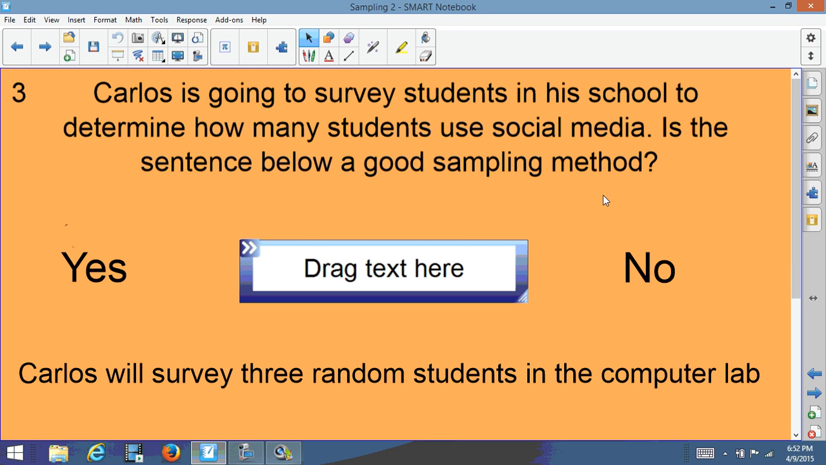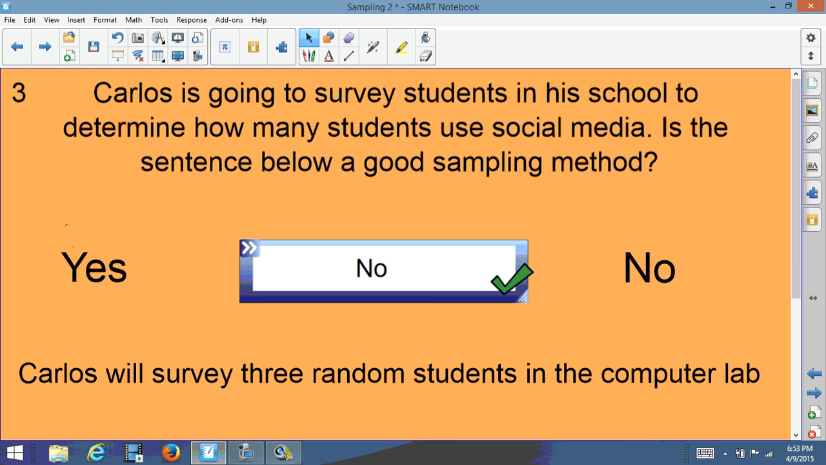Well, social media is very popular when people want to converse with each other, and he's usually going to the computer lab because the computer is one way where you can get in touch with people by the internet. So he's going to ask 3 random, which means just anybody, students in the computer lab. Well, is this a good method? I would say no.